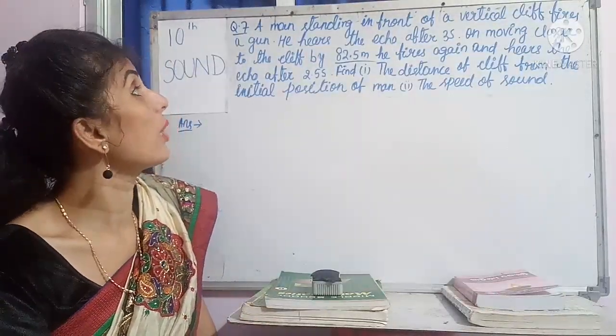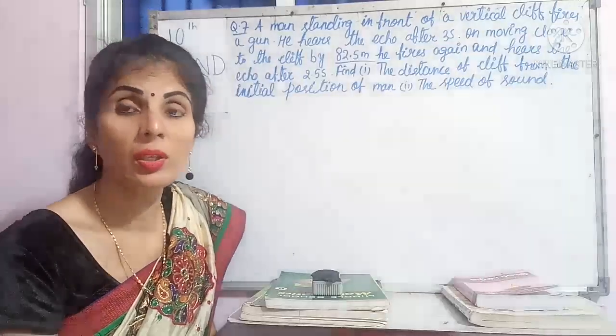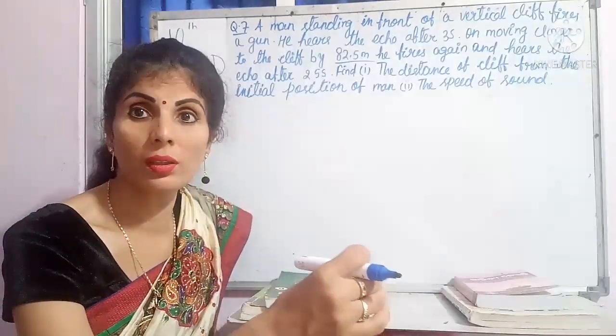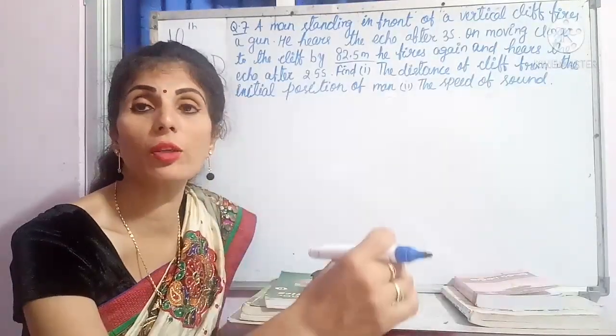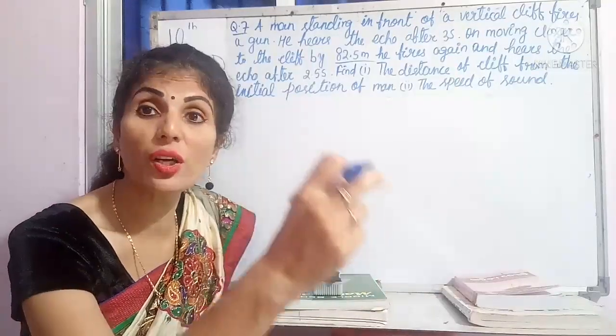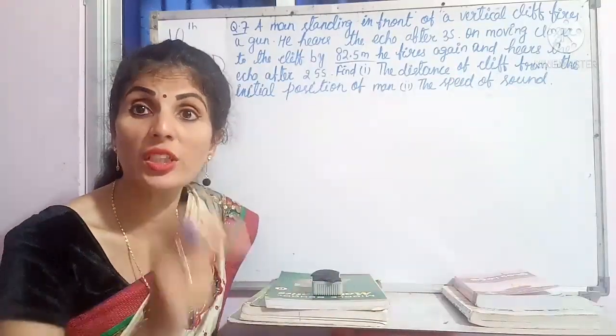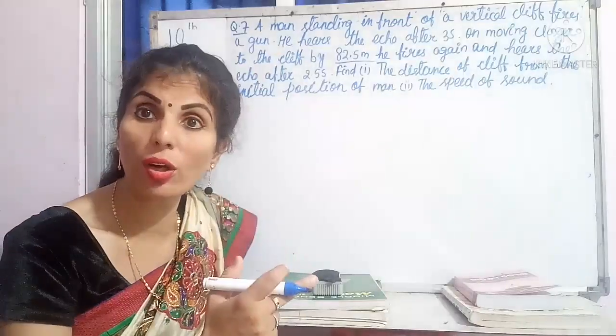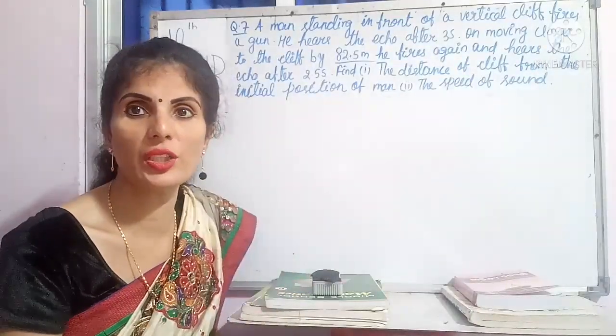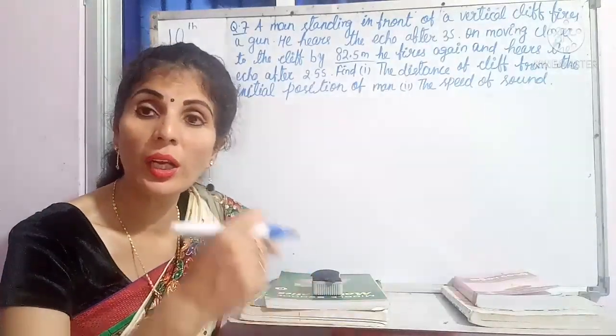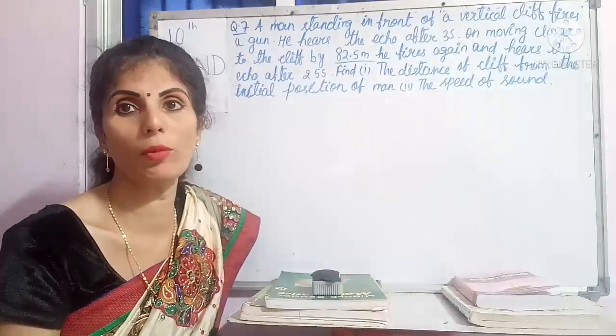But on moving it closer to the cliff, the man changed the position from the initial position to another position. Now the man is nearer to the cliff, which means the distance is changed. The main distance has not been given, but the distance is changed. How much did he come closer? 82.5 meter he came closer.